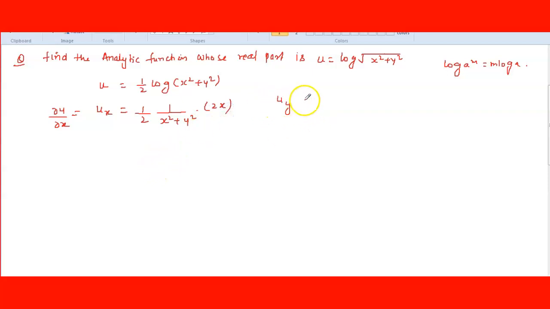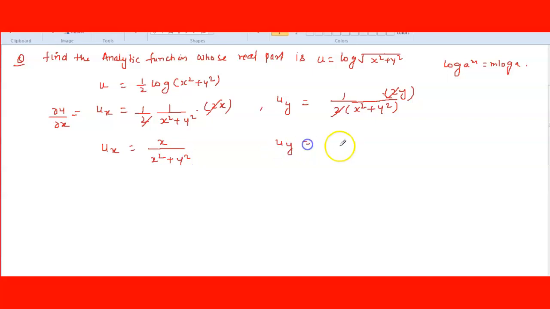And with respect to y, 1 upon 2, x square plus y square into 2y. The 2 and 2 get cancelled. So ux is equal to x upon x square plus y square, and uy is equal to y upon x square plus y square.